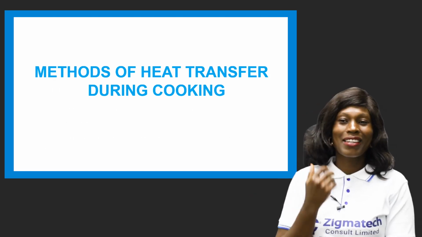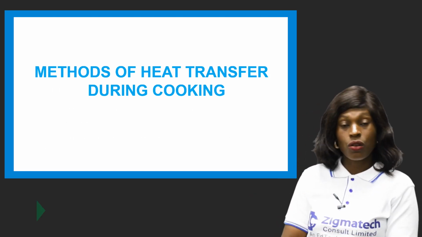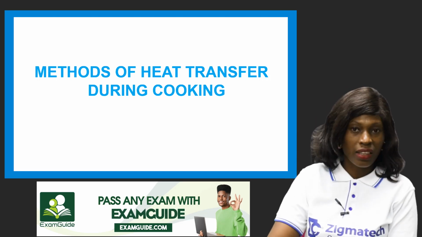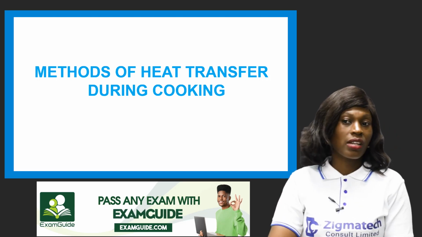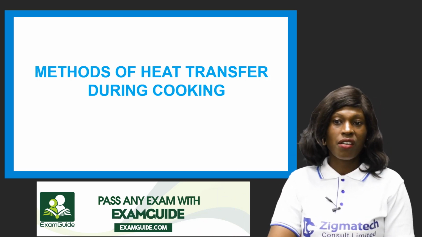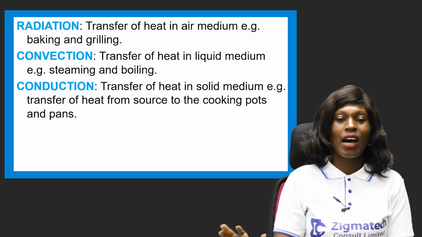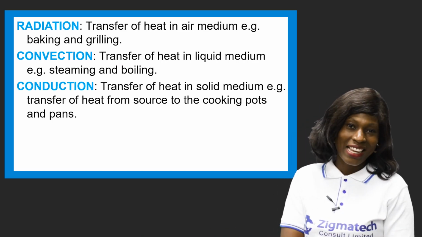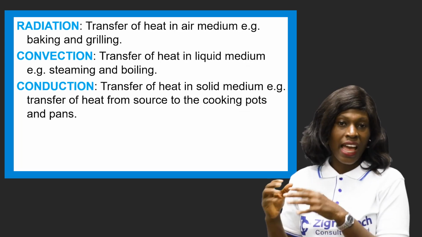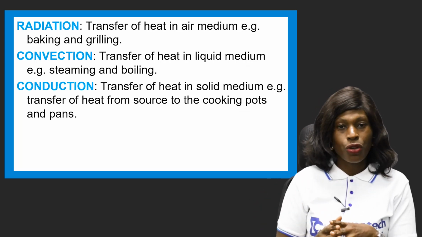Okay, now we're going to be looking at the methods of heat transfer during cooking. Now, heat transfer is common when you are cooking, and we want to look at some of these methods that are common when we cook, the heat and the effects on cooking. Now, we have radiation, okay? Now, radiation is the transfer of heat through the air medium. Example, when you're baking or you're grilling.